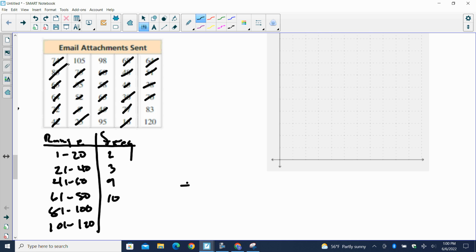81 to 100, I see 1, 2, 3, 4, sorry. 101 to 120, I see 1, 2. All right. Make sure the number of numbers adds up. We should have 30. 5, 14, 24, 28, 30. Yep, the frequency numbers add up to 30. Looks pretty good. All right, next thing. I want to count. I'm going to count by tens.